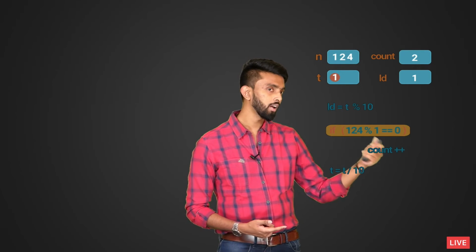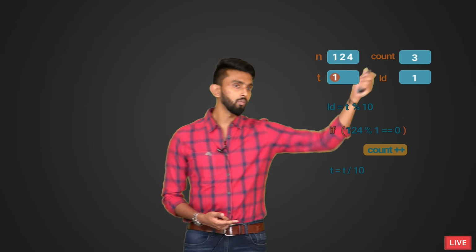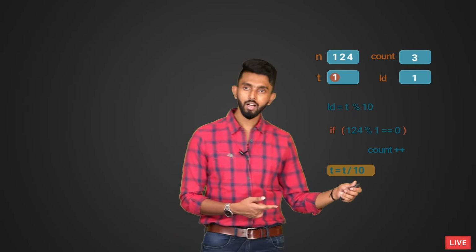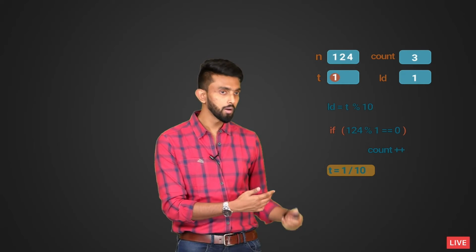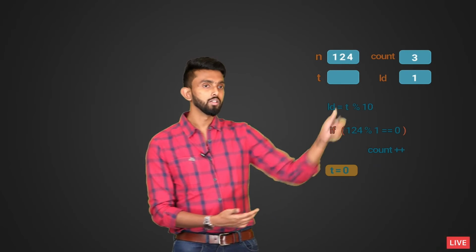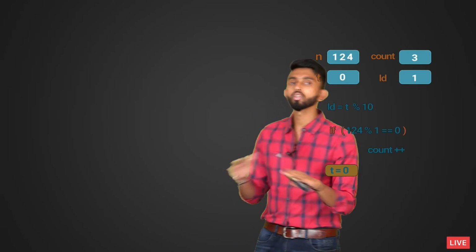Check if it is dividing the n value. Yes, it can divide the n value. So, increment the value of count. Count becomes 3, and then once count becomes 3, remove the last digit. So, if I divide 1 by 10, it is obviously going to become 0, and 0 is what I will store in t, and once t becomes 0, you must stop.